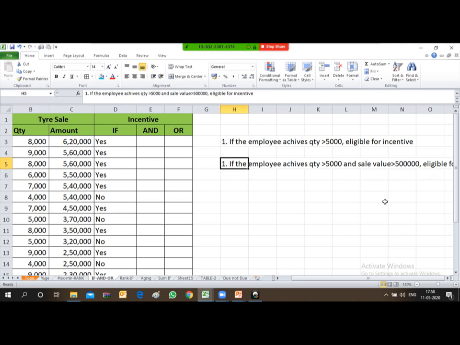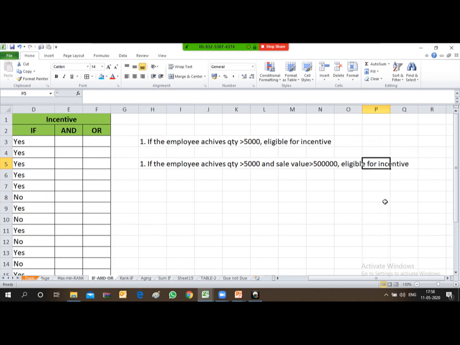So my condition is, if the employee achieves quantity greater than 5,000 as well as achieves the sale value of greater than 5 lakhs, then only he will be eligible for incentive. It means the employee has to comply with both conditions. He has to achieve the quantity greater than 5,000 and the sale value greater than 5 lakhs. Then only he will be eligible to receive the incentive. It means I am providing two conditions over here.